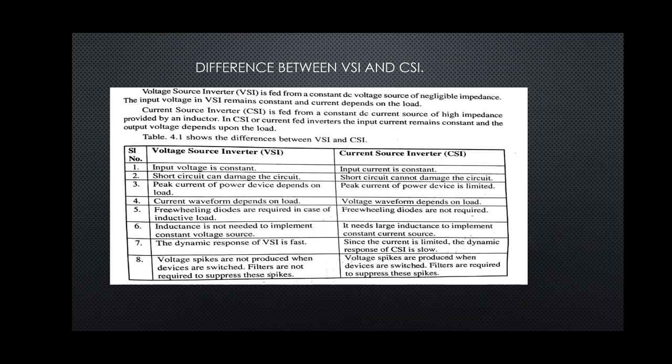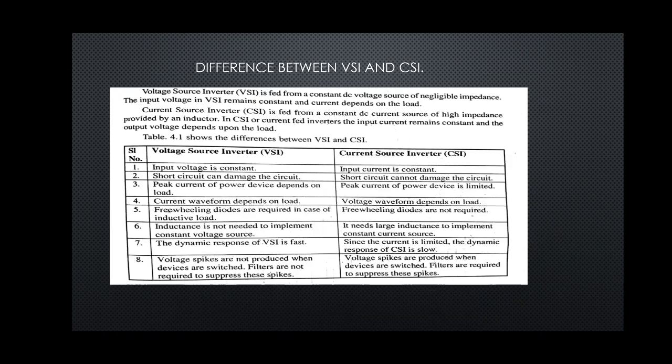Two things to keep in mind: in VSI the input voltage remains constant and current depends on load; in CSI the output voltage depends on load and the input current remains constant. So we will list out the differences between voltage source inverter and current source inverter.